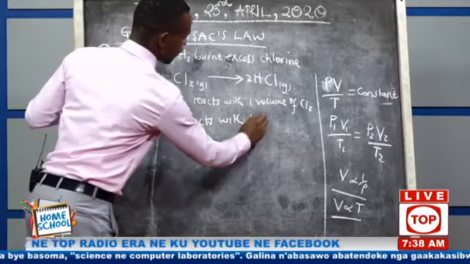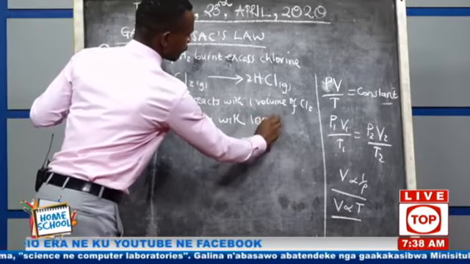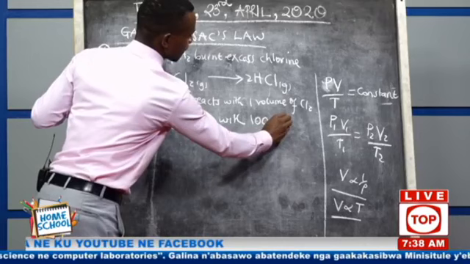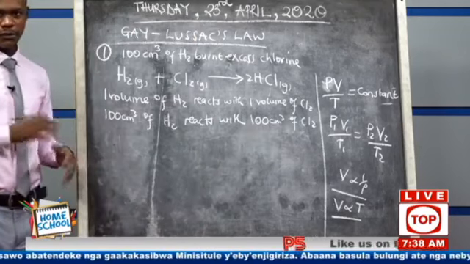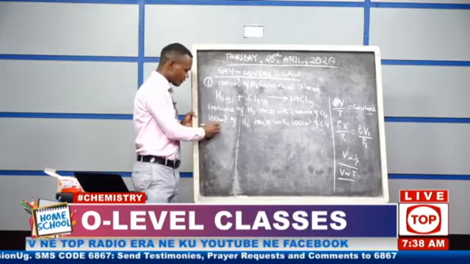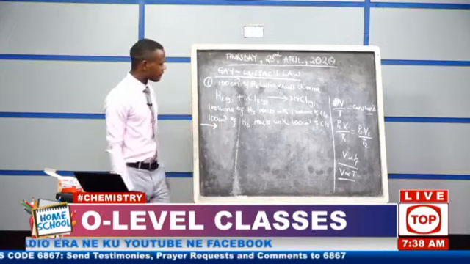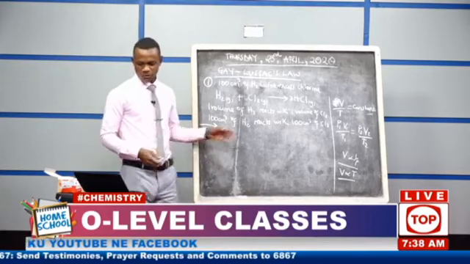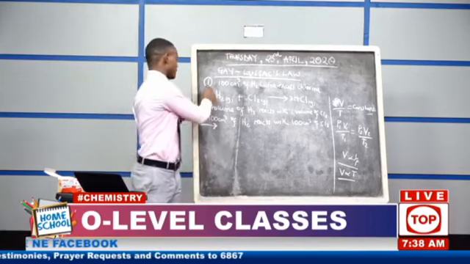You also need 100 cubic centimeter of chlorine. It is 1 divided by 1 times 100. It is the same. And this question will be over. See, we have now started doing the simple questions. That is part A.